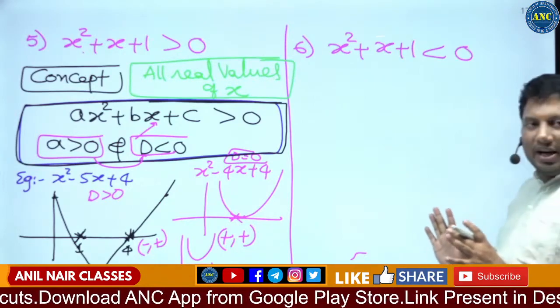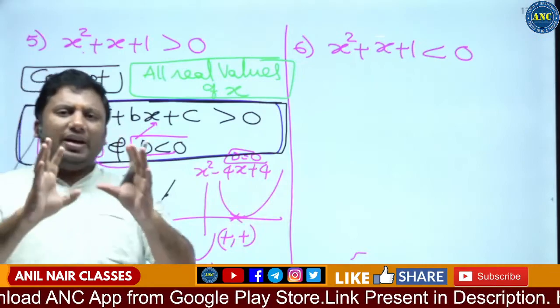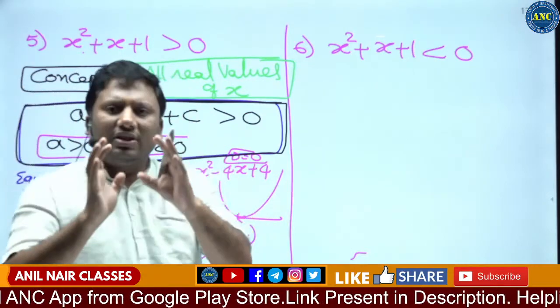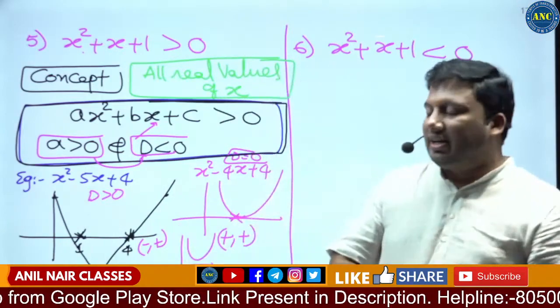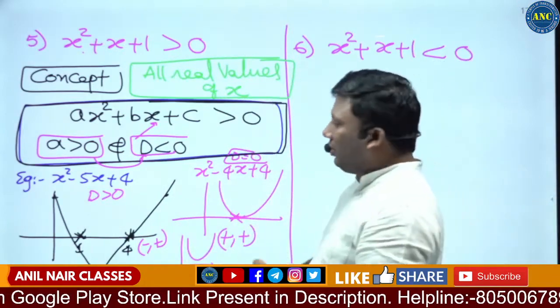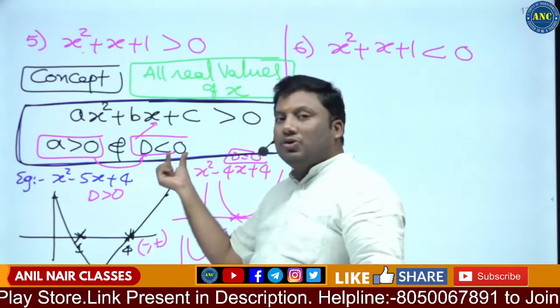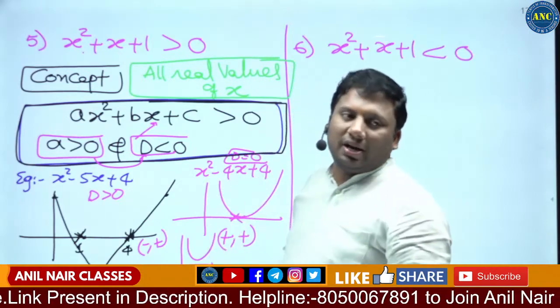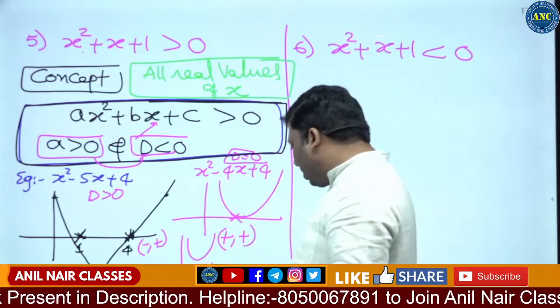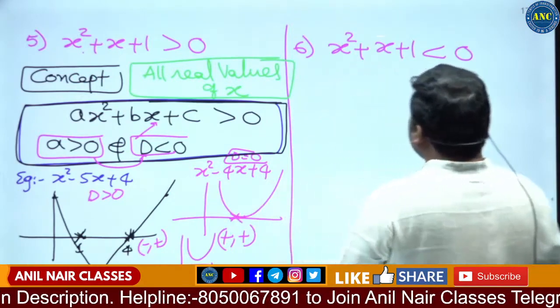I hope the idea is clear. A quadratic expression will always be greater than 0 only when the coefficient of x² is greater than 0 and the discriminant is less than 0. When the discriminant is less than 0, the roots are imaginary. Imaginary roots cannot be plotted on a number line. I hope the idea is very clear.